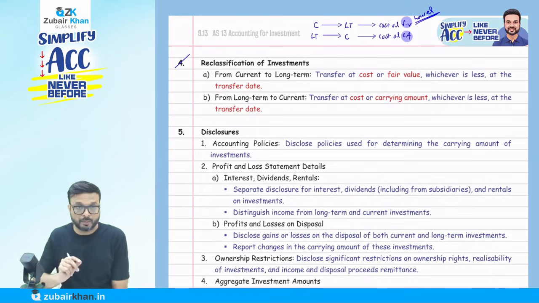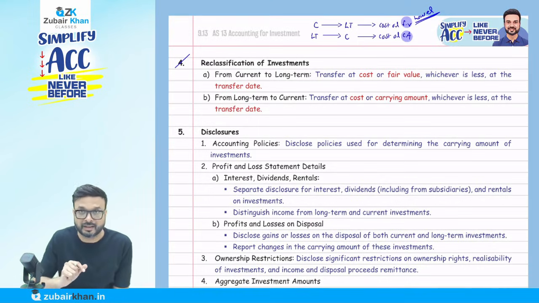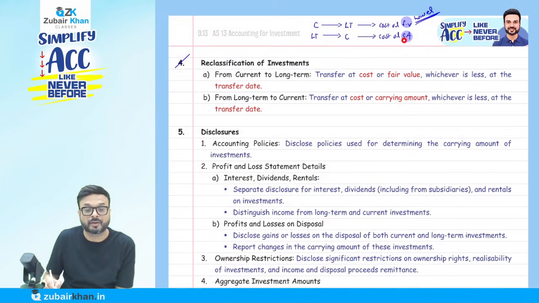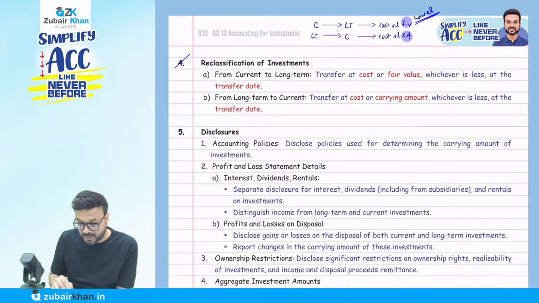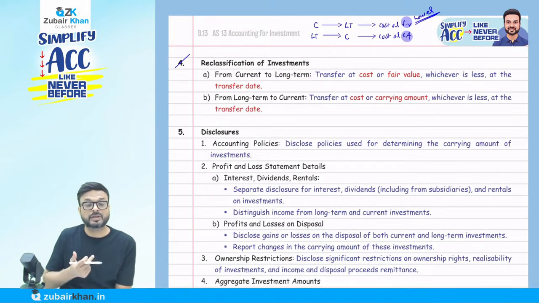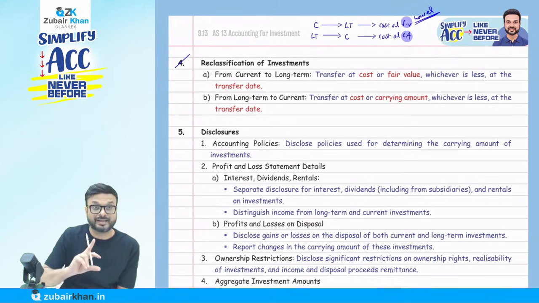One more thing, to confuse you: they will give you all three figures, cost, fair value and carrying amount. Remember, current to long term, fair value. Long term to current, carrying amount, which means the book value. But they will give all these figures to make you confused. Point number two: they will also give you the amounts of fair value and carrying amount on different dates, on the balance sheet date and the date you are doing the reclassification. All these we do here.